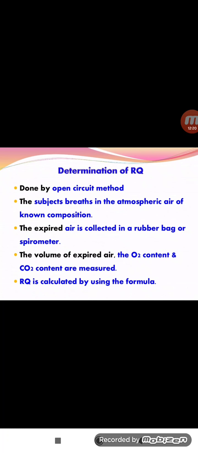So how is this RQ value determined? With the open circuit method. In the open circuit method, the subject breathes in atmospheric air of known composition, and all the expired air is collected in a rubber bag or spirometer.